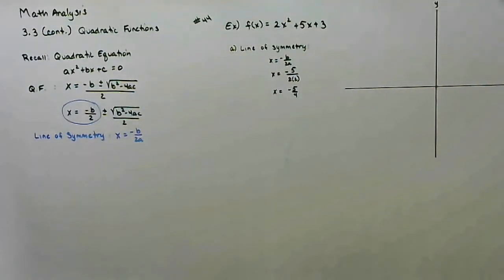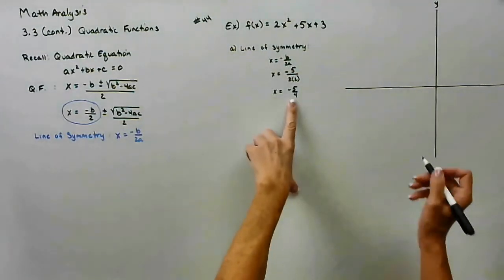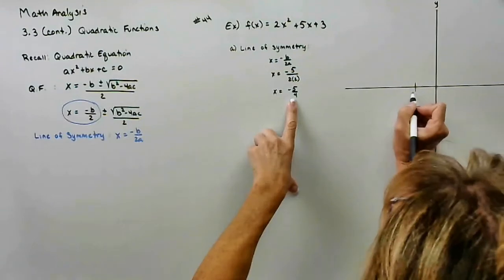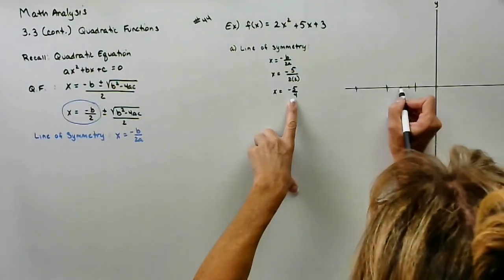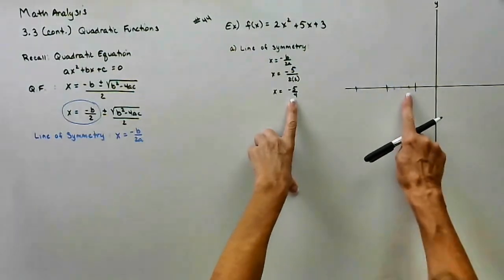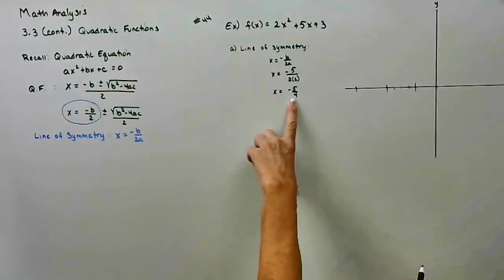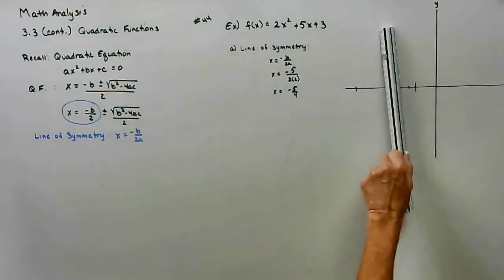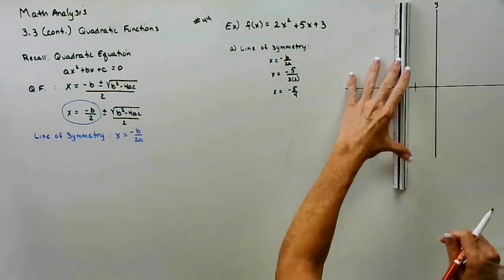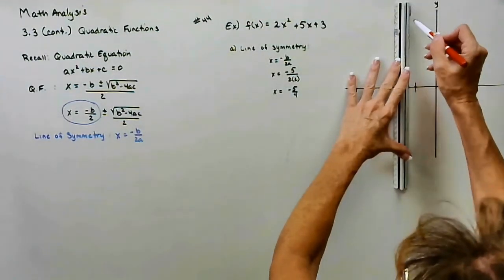Okay. Now, negative 5/4. That's the same as 1 and 1/4. So 1 and 1/4 would be right about here. All right, so if x is negative 5/4, that means my line of symmetry right now is a vertical line coming right through